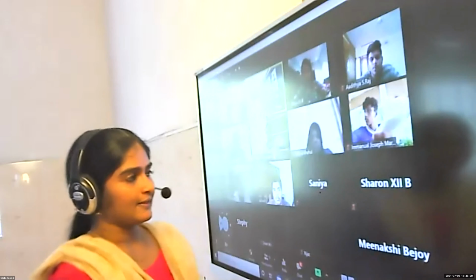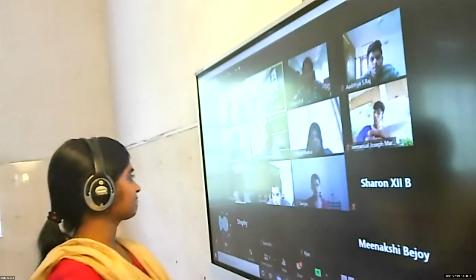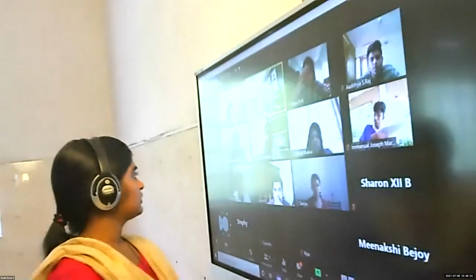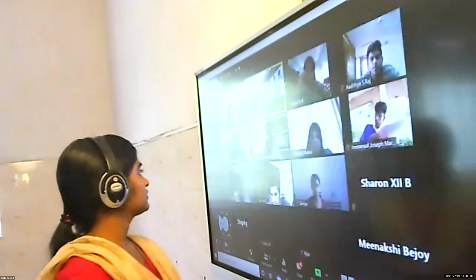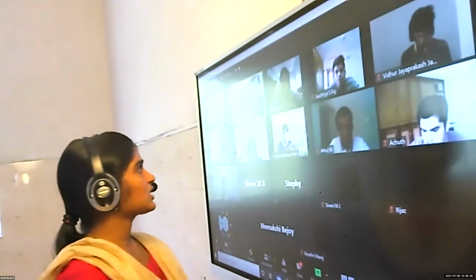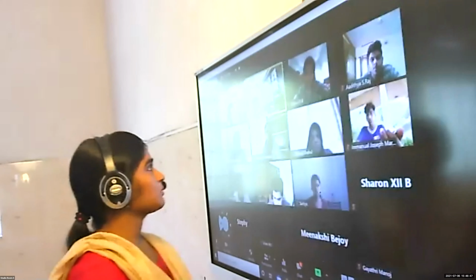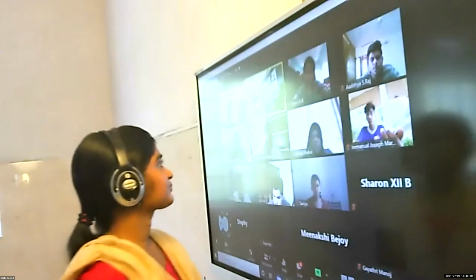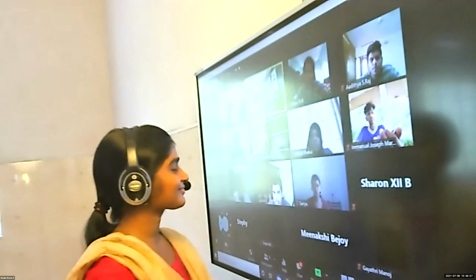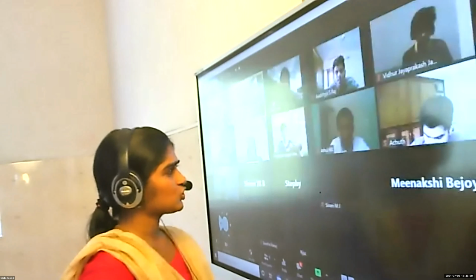Okay. Then Nandana, example for fuel cell. Hydrogen, oxygen, fuel cell. Then Mehak, examples for corrosion. Rusting. In which metal? Iron. Yes. 2 more examples. Rusting of iron.